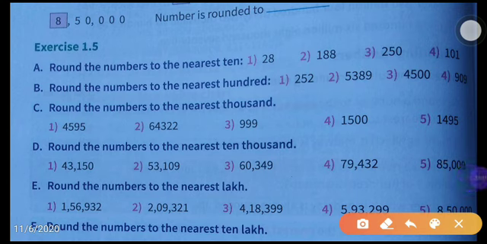Okay, next you see your exercise 1.5. You see what is given: round the numbers to the nearest 10. To the nearest 10 we have to round off these numbers. So first one you see, 28. 28, if you round off to the nearest 10, the last digit is what? 8. 8 is more than 5. That's why it will become what? 30.